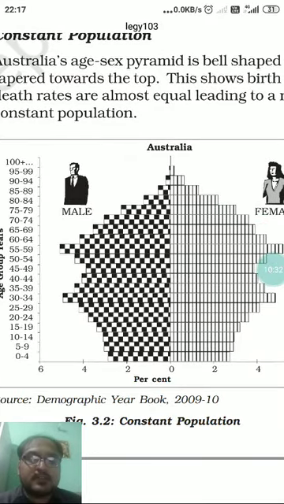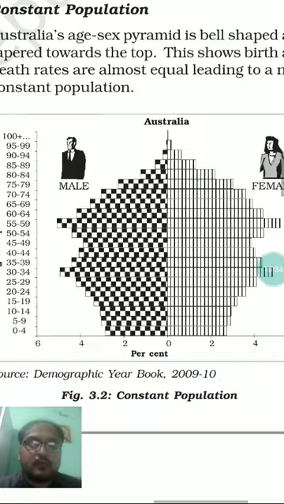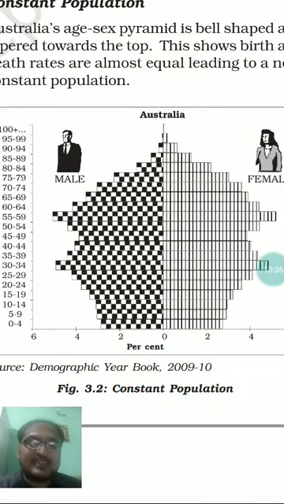So this was the trend for the last 100 years, and the recent trend here is showing that the 100-year average of 4 percentage point growth rate is even showing a slight decline.